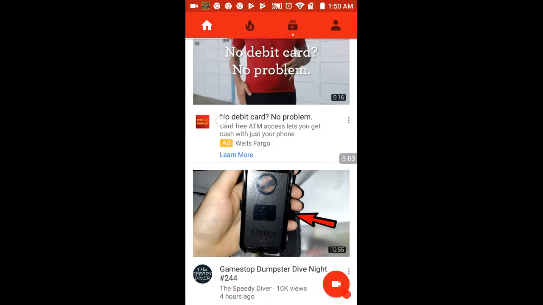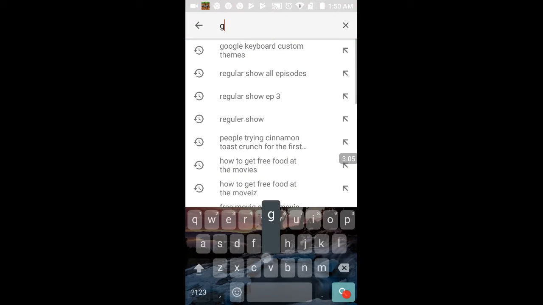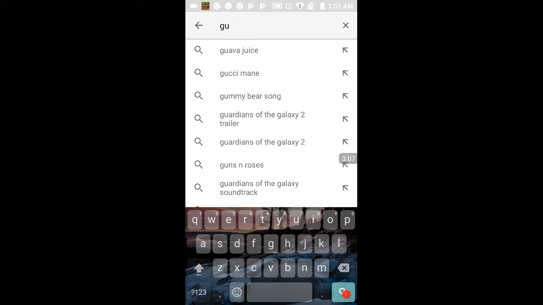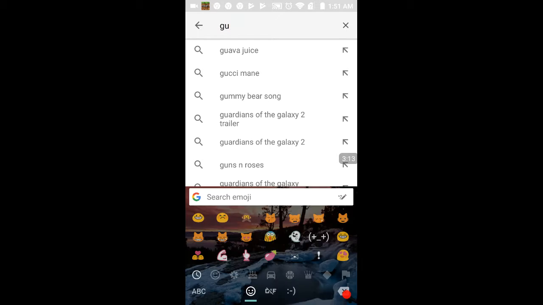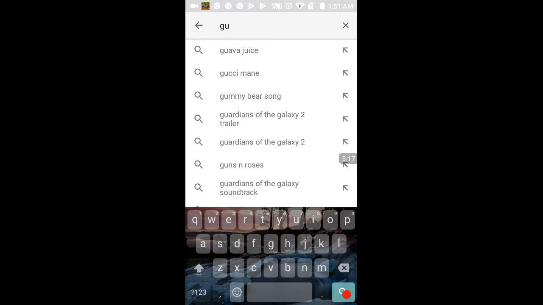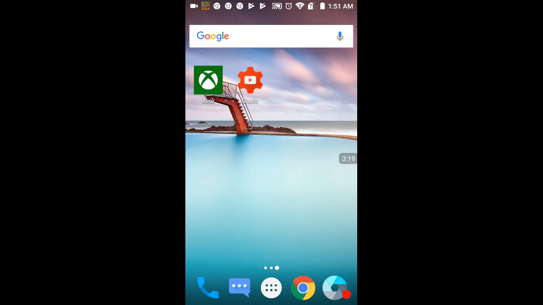But yeah, guys, that is how you get your keyboard. That's how you get your keyboard custom themes.